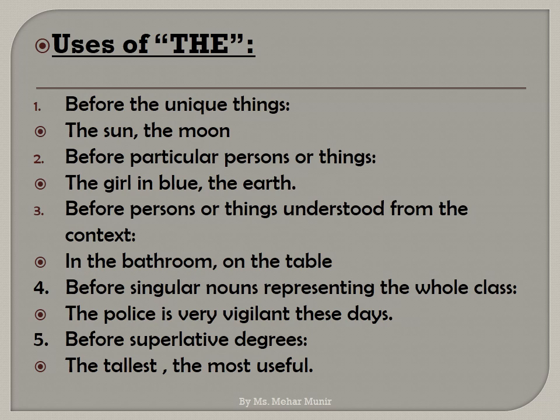Rule number 5. Before superlative degrees, the tallest, the most useful. Tallest is the superlative degree of the adjective, and most useful is again a superlative degree. Before the superlative degrees we use the, which is the definite article.